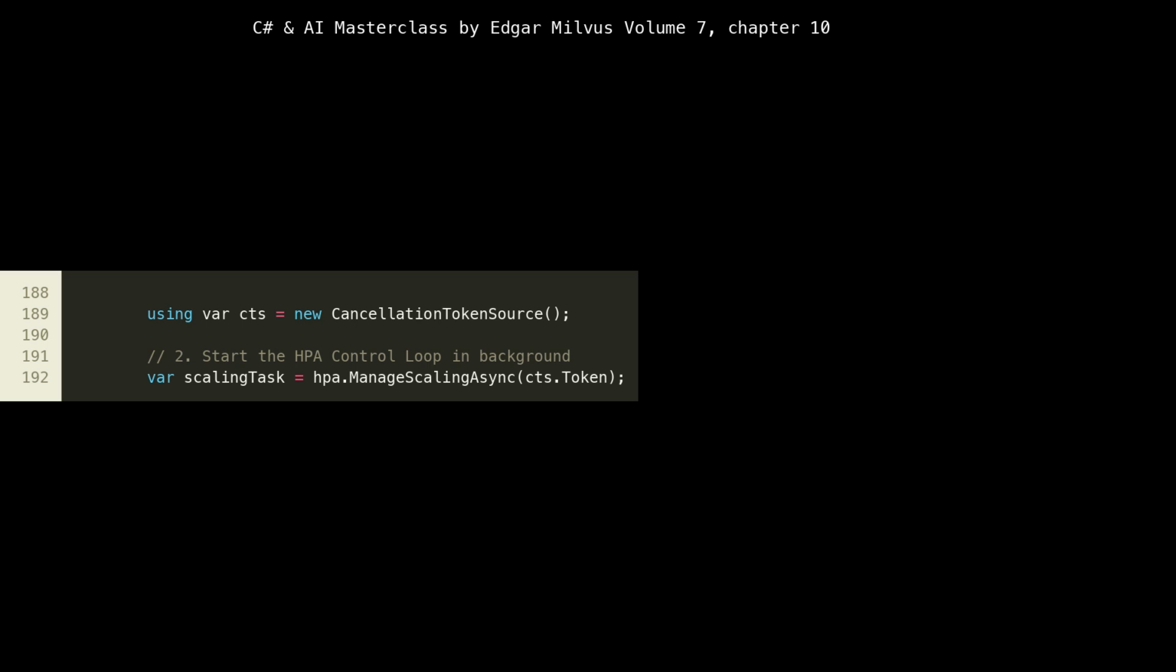At line 192, var scalingTask = hpa.ManageScalingAsync(cts.Token) starts the HPA orchestrator scaling logic as a background task. The CTS token is passed to it, enabling proper cleanup later. This mimics a Kubernetes controller running continuously in the cluster, independently managing the deployment's replicas.